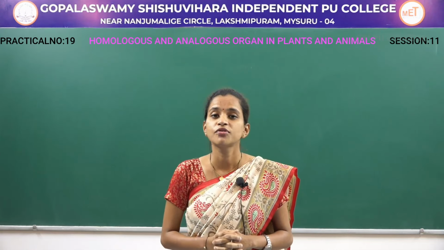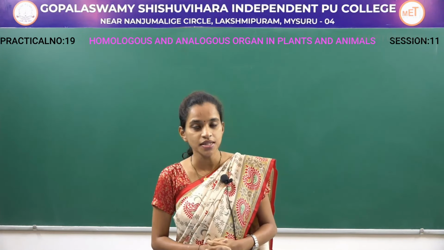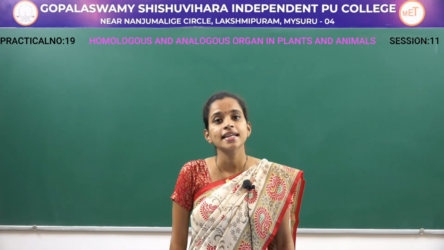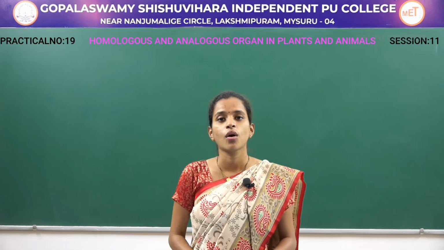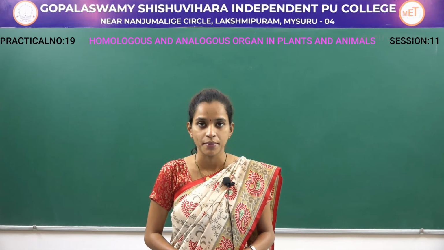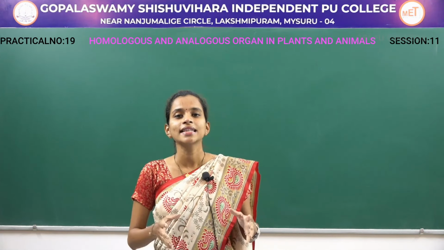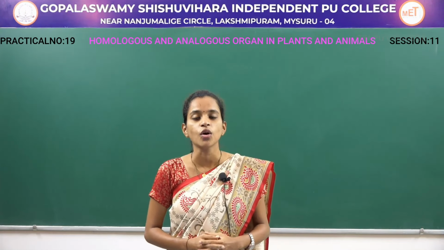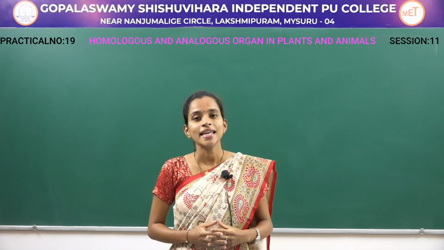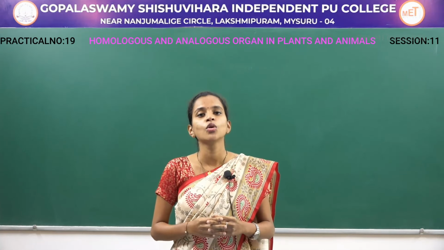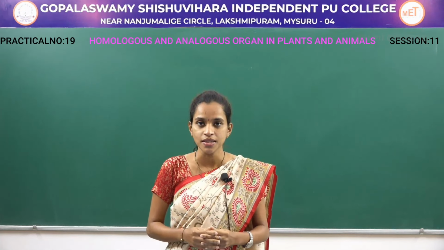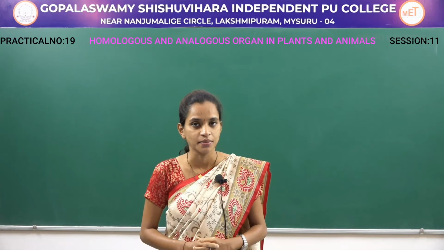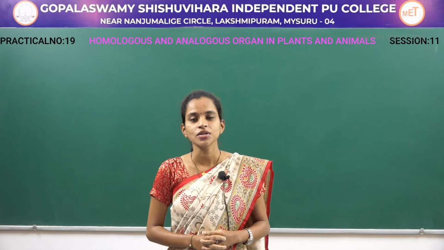There are two examples for analogous organs in case of animals. One is insect wing and bird wing. The next example is the mandible of a cockroach and lower jaw of a rabbit. So, in this particular experiment, we have covered different examples for homologous organs in case of plants, homologous organs in case of animals, and analogous organs in case of plants as well as animals. That is all in this session. Thank you.